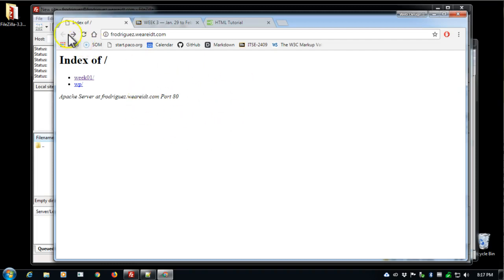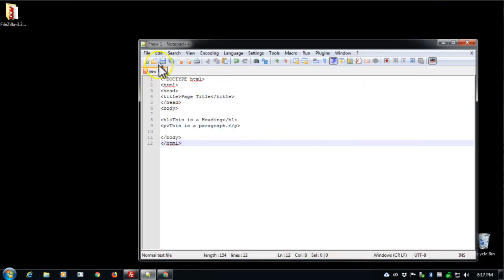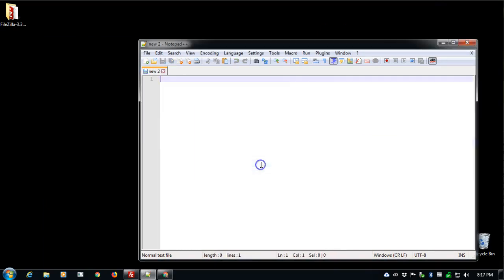So now we have moved this page. The next thing that's going to happen is that back in Notepad, I'm going to clear this. I'm going to start with a blank page, and on the next video I'm going to find some code to borrow and paste onto this particular file, create a new index file, and put everything in my newly created, which I haven't done yet, but I will have, a newly created week 3 folder.